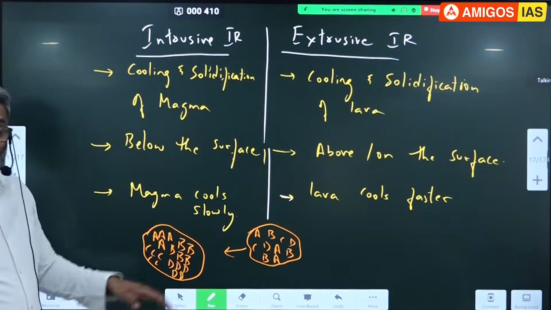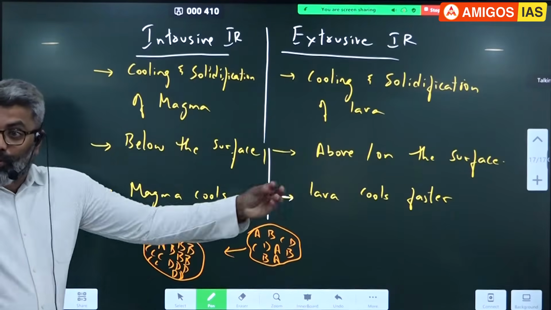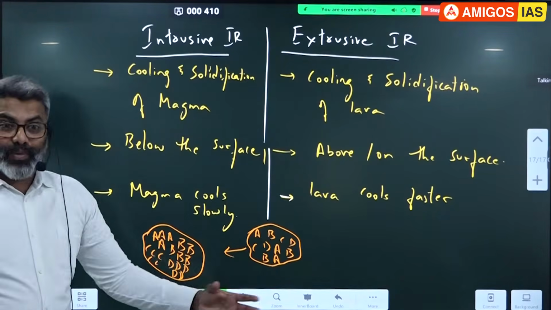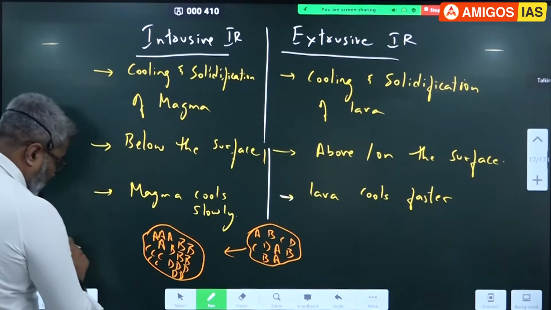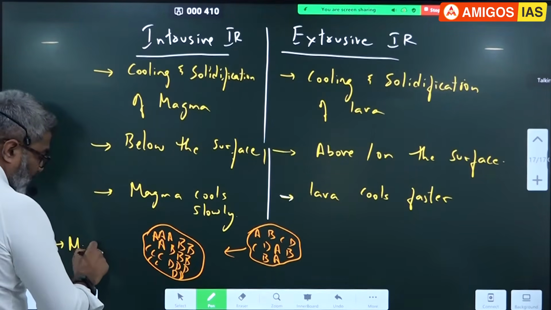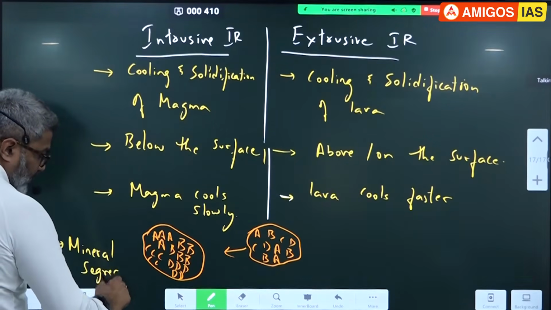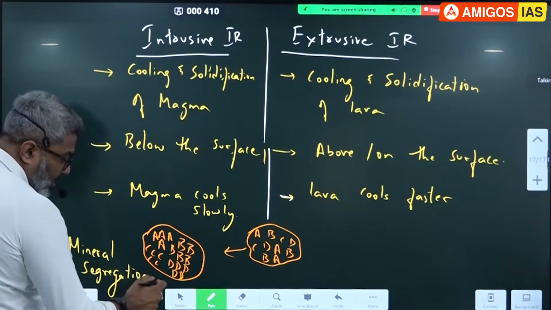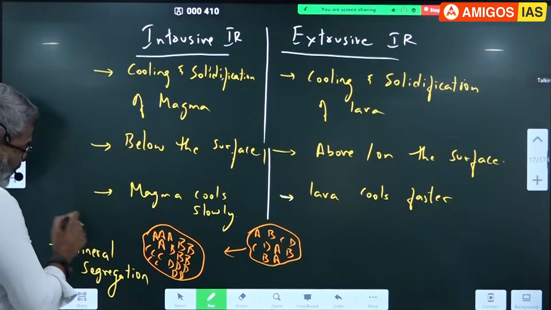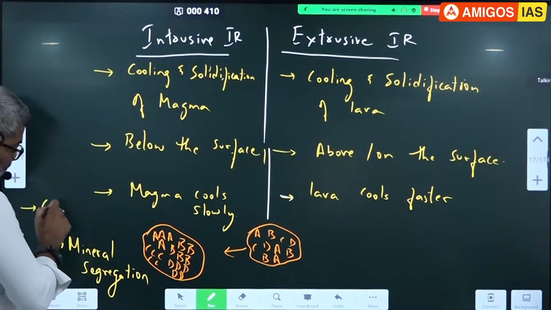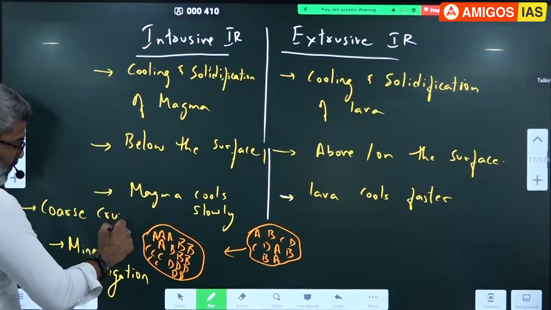So when the magma cools slowly, the minerals get time to align, time to segregate. Mineral segregation occurs here. What is segregation? Separation. Mineral segregation results in the formation of this type of crystals. So the intrusive igneous rocks have coarse crystals. What does coarse mean? Big. Big crystals are formed.